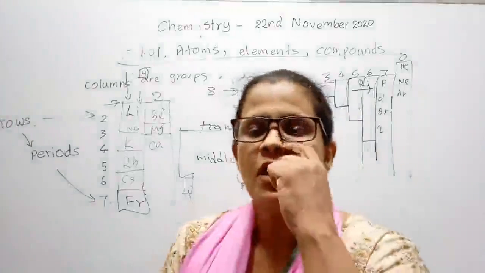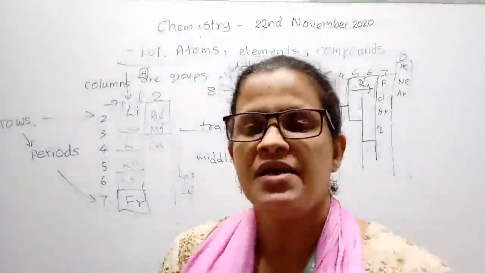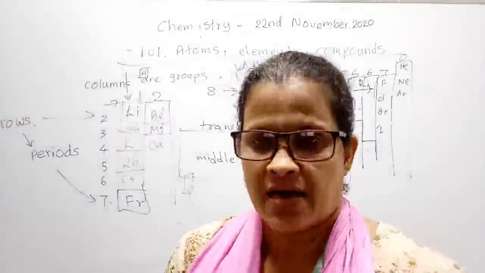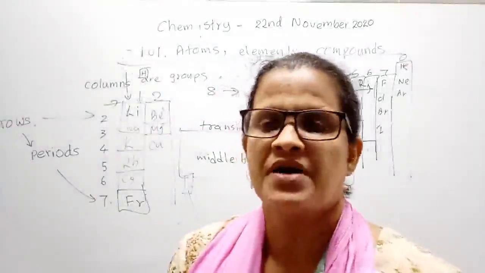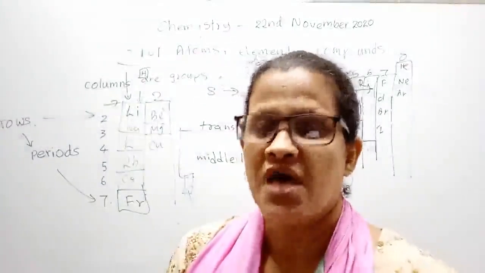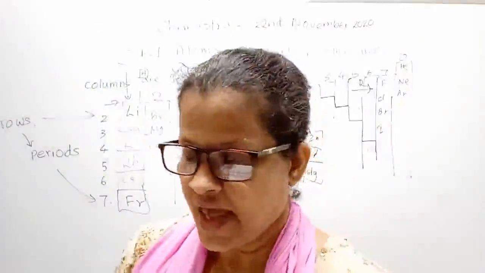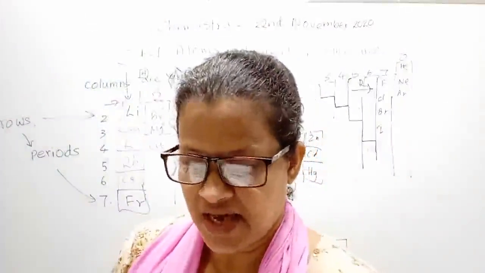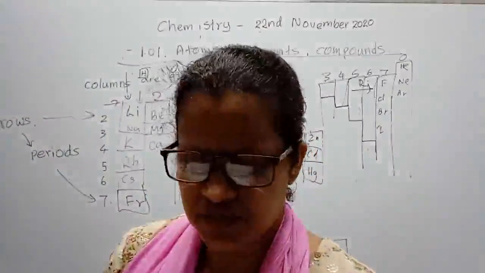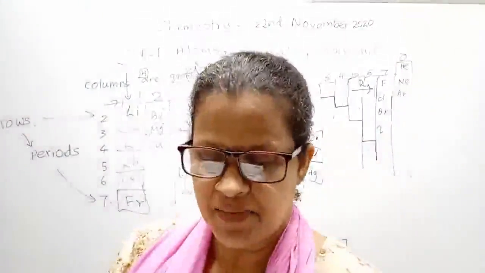So overall, this is the summary. We can learn the name, symbol, atomic number and proton number, and how many protons and neutrons, from the periodic table. Every element has its name printed in small letters and its symbol printed. Above the symbol, there are two numbers.